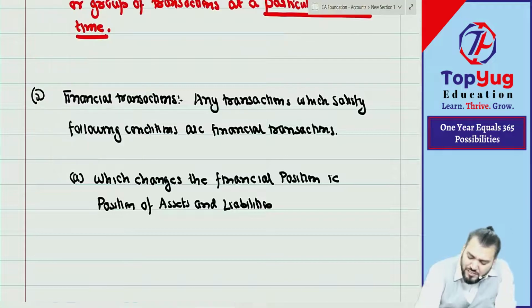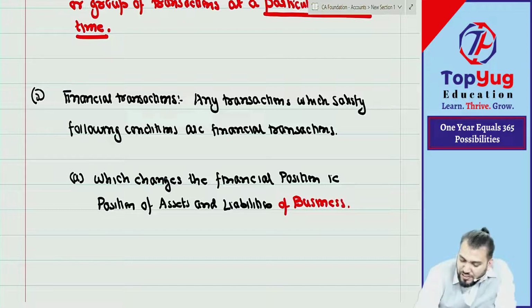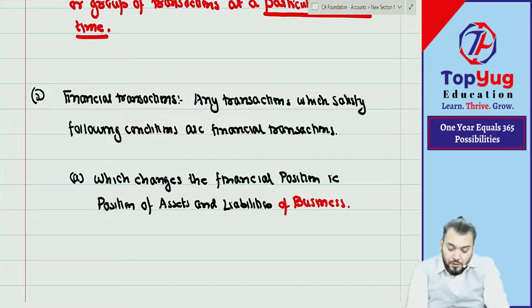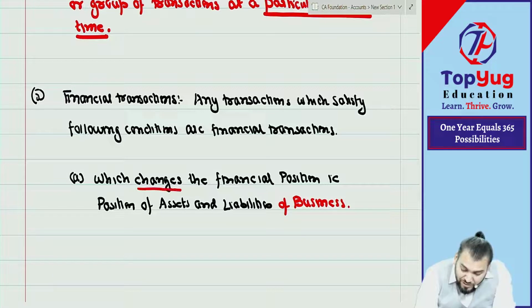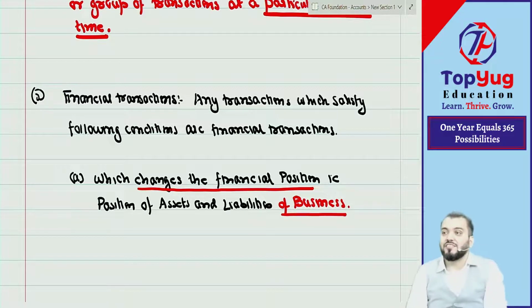Of business. We are discussing accounting of business only. Means any transaction which changes the financial position of business is a financial transaction.